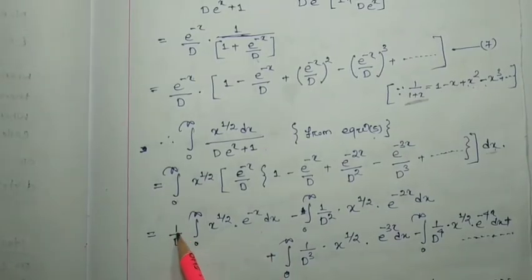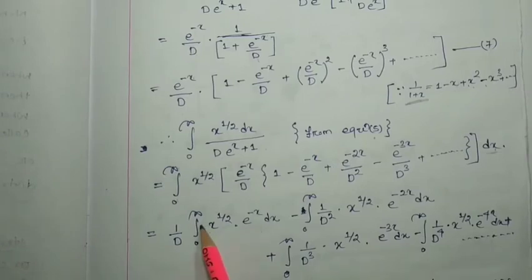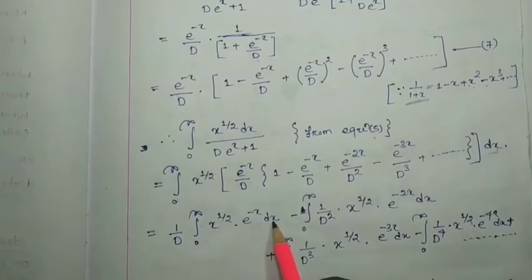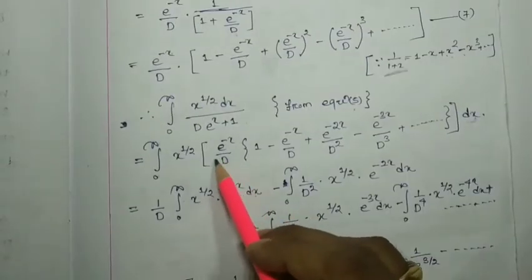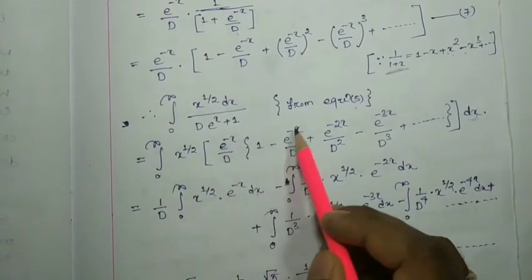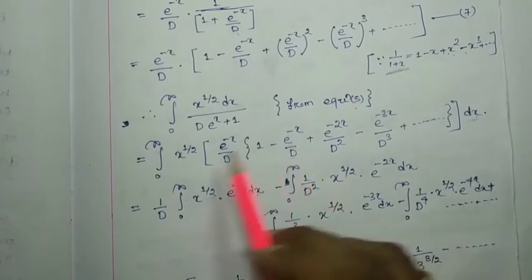This 1 by d can be taken inside the integration, no problem, this is a constant, leave it. So we have 1 by d, x to the power 1 by 2, e to the minus x into dx. Now multiply this one with this one, what will it be? e to the minus 2x, e to the minus x, e to the minus 2x by d square, x to the 1 by 2.